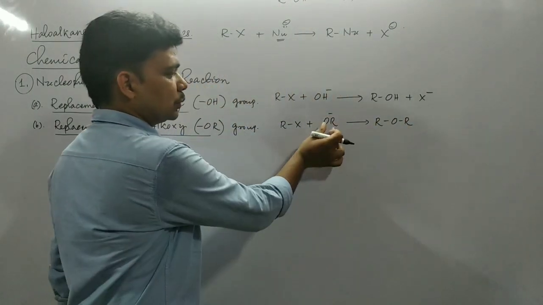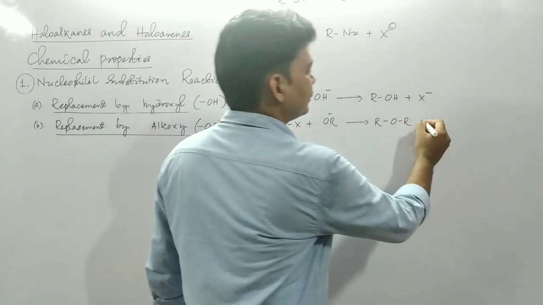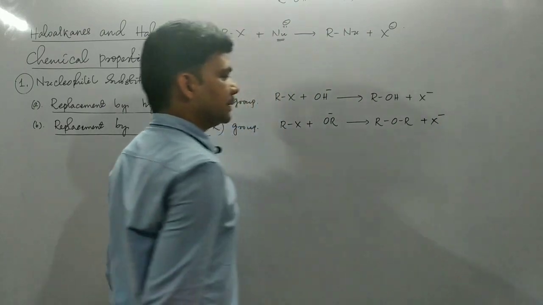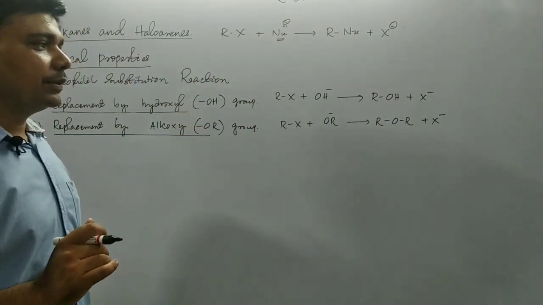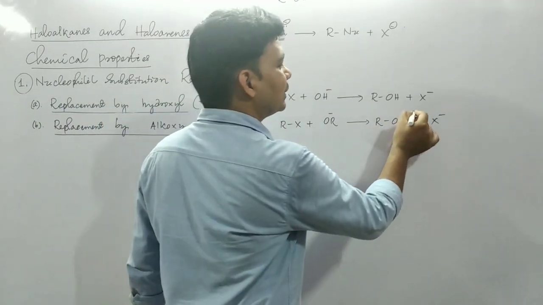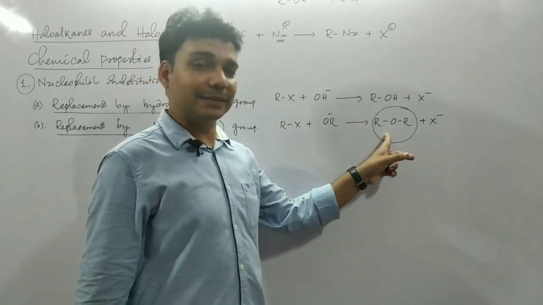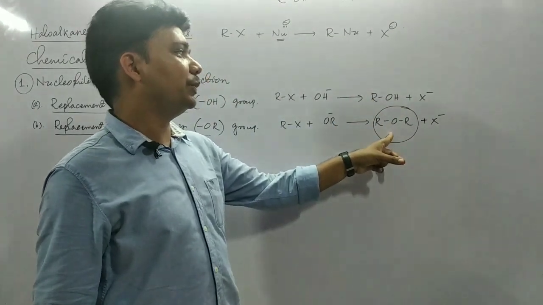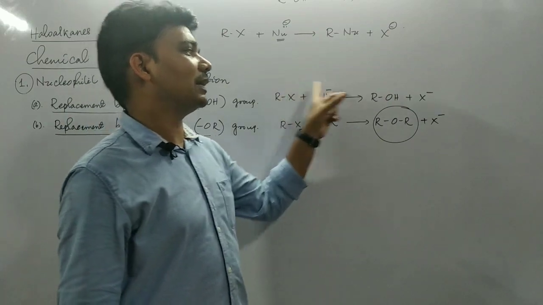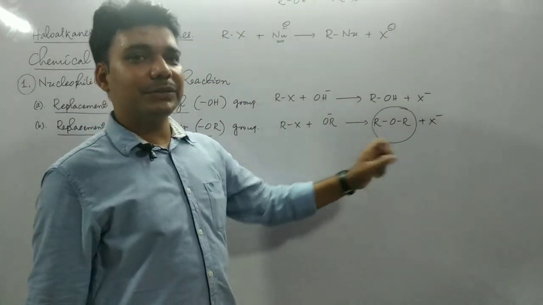ROR. This OR group will substitute the halide ion, X minus, which is the leaving group, and this is the nucleophilic substitution product. What is this product? Ether. As the nucleophilic substitution product, we are getting ether. Here alcohol was the product, here ether. So we can prepare alcohol from alkyl halide, and we can prepare ether from alkyl halide.